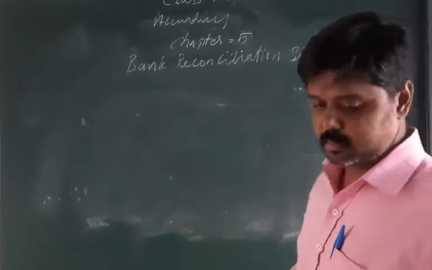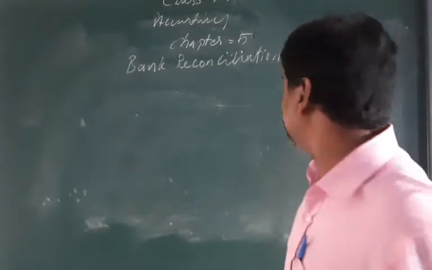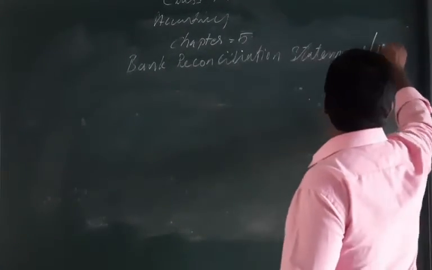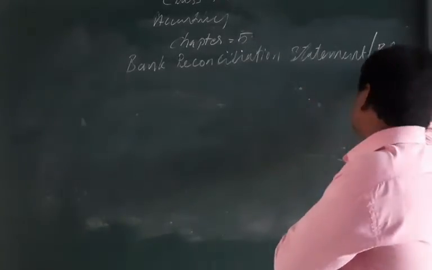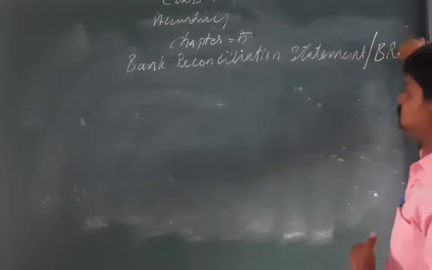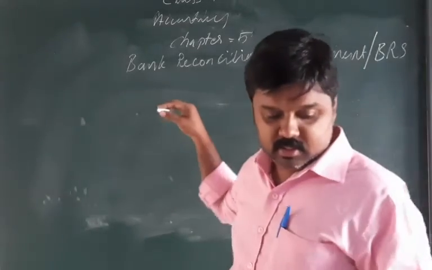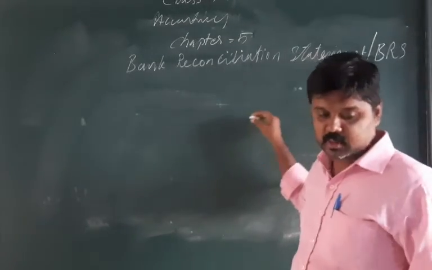Today we are going to see accountancy chapter 5, the bank reconciliation statement, or BRS. Sometimes we call this BRS for short. This is video number 37.